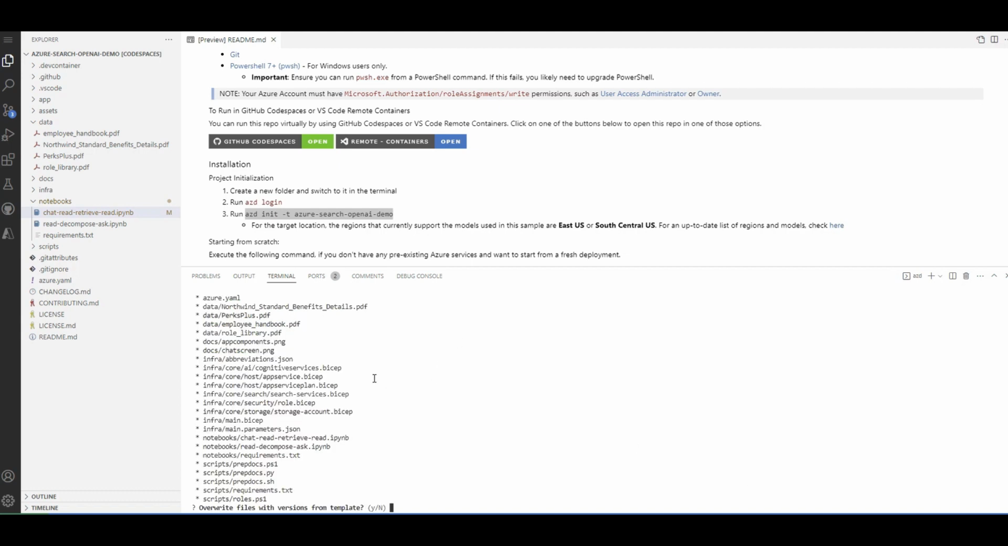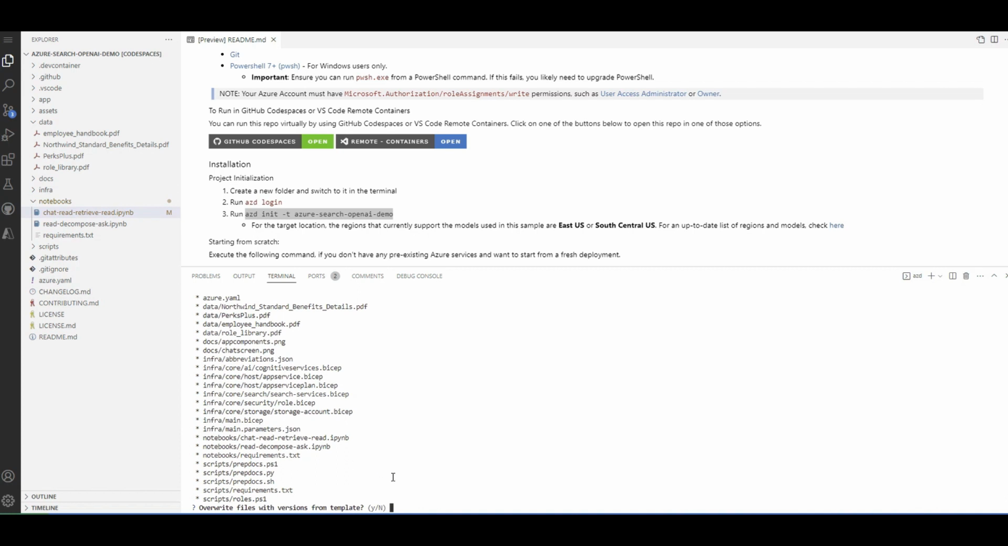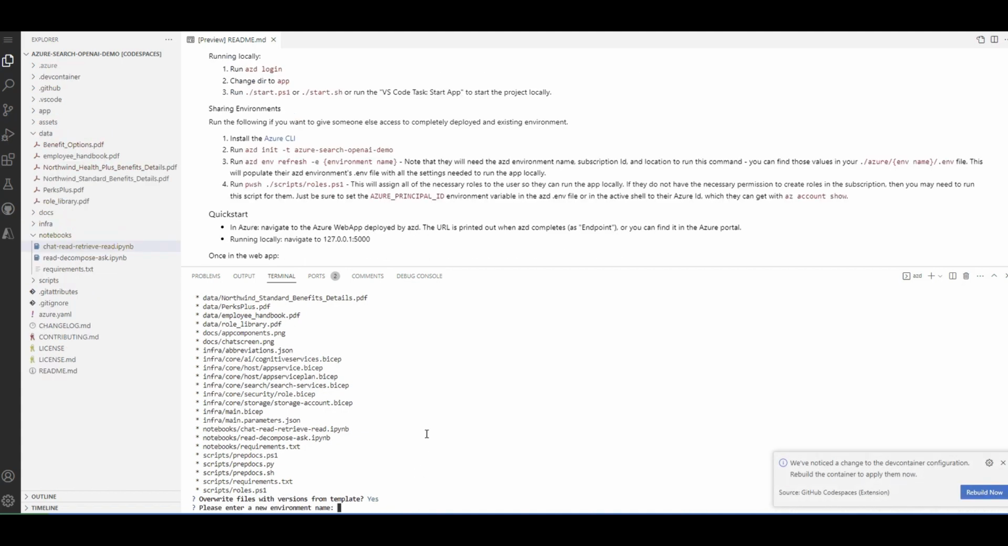Okay, there you go. As you can see, it grabbed the data we talked about, some infrastructure code, and it says that you have already done this. That's okay, and you want to replace them. Please enter a new environment name. So what is the environment name? That's the name it's going to use for creating a resource group to deploy all these services and launch my web application. The resource group name will start with RG dash the name that I'm going to enter here.